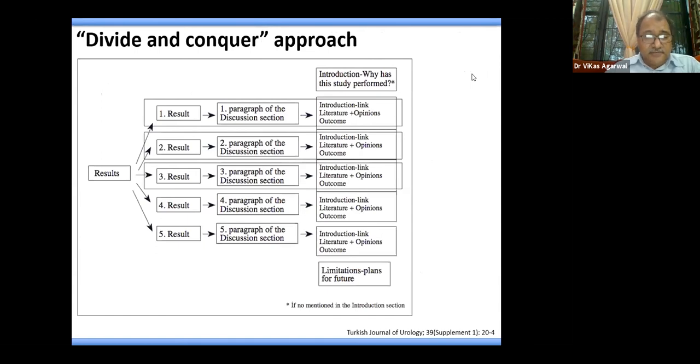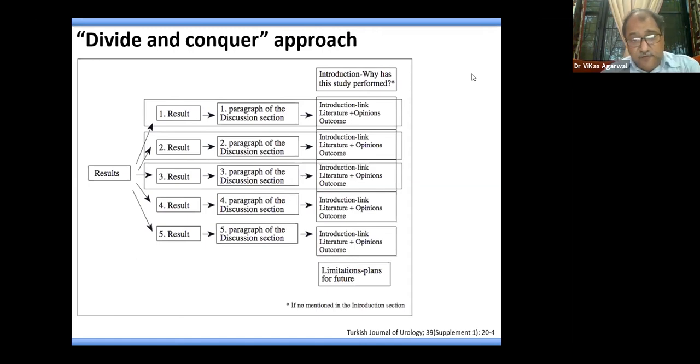So this is just a good way to go about it, that when you are writing a discussion, you should write as per the results. What was your main hypothesis or main objective? Whatever it was, you discuss that in the first paragraph. And when you are discussing that, you need to discuss a brief introduction, literature linked to that, and the opinions and the outcome as compared to your study.